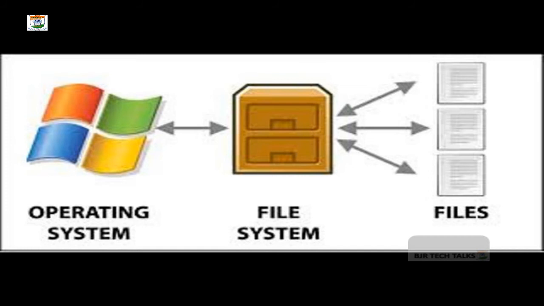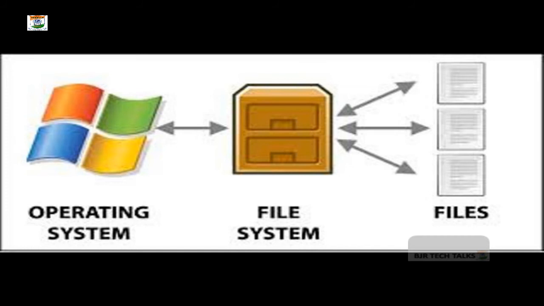Normally, if the data looks like a file, we call it a file or a similar kind of data, and if the data has some sort of instructions, we call it a program. So we have two kinds of files. One is the data file, the second one is the program file, right?